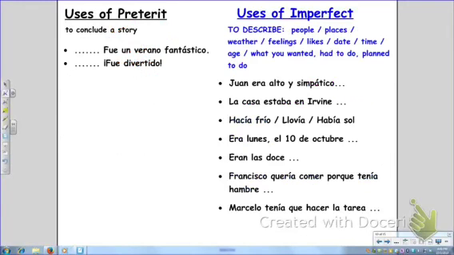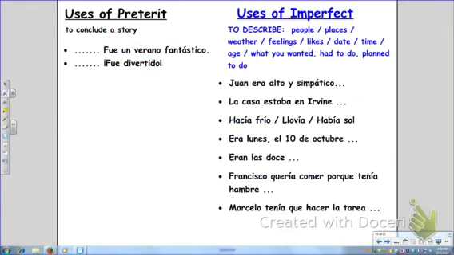With imperfect, you're always going to be left with that feeling at the end. You're going to read the sentence and you're going to be like, okay, and what else? So things like, Juan era alto y simpático. I'm just describing and I'm waiting for you to actually tell me what about Juan. Okay, la casa estaba en Irvine. Nothing's happening. You're just describing that the house was in Irvine and I want to know more. With weather, hacía frío, llovía, había sol, and there's going to be more coming. With dates, era el lunes, el 10 de octubre. Eran las 12. You're saying what time it was.